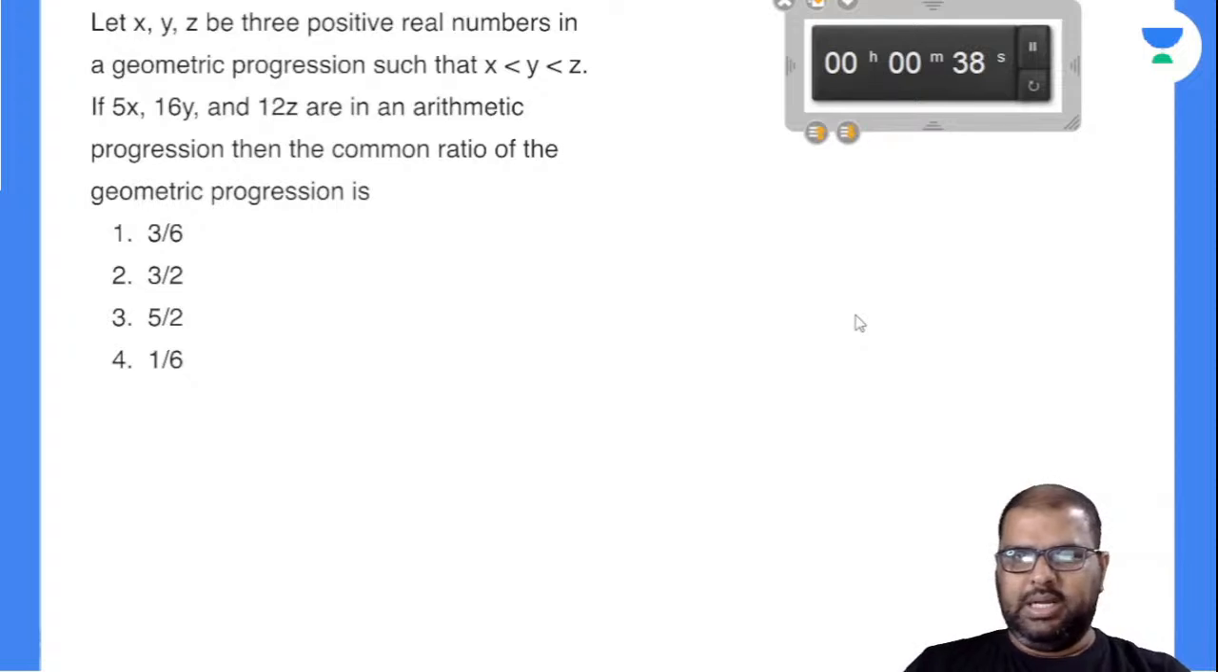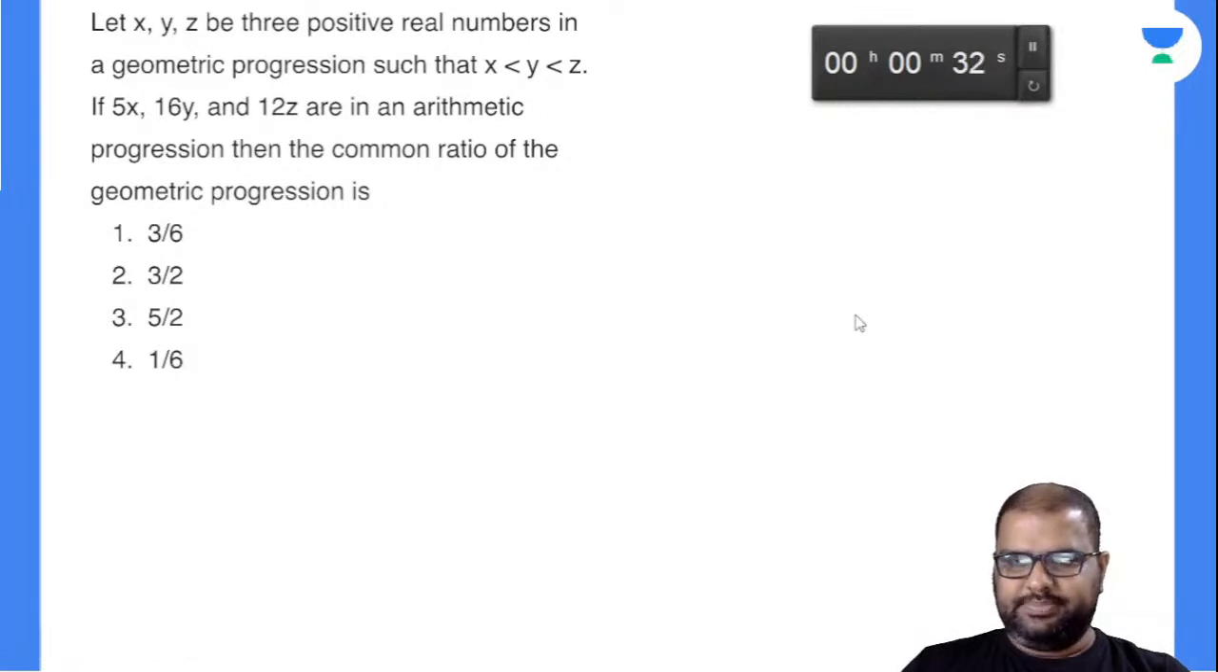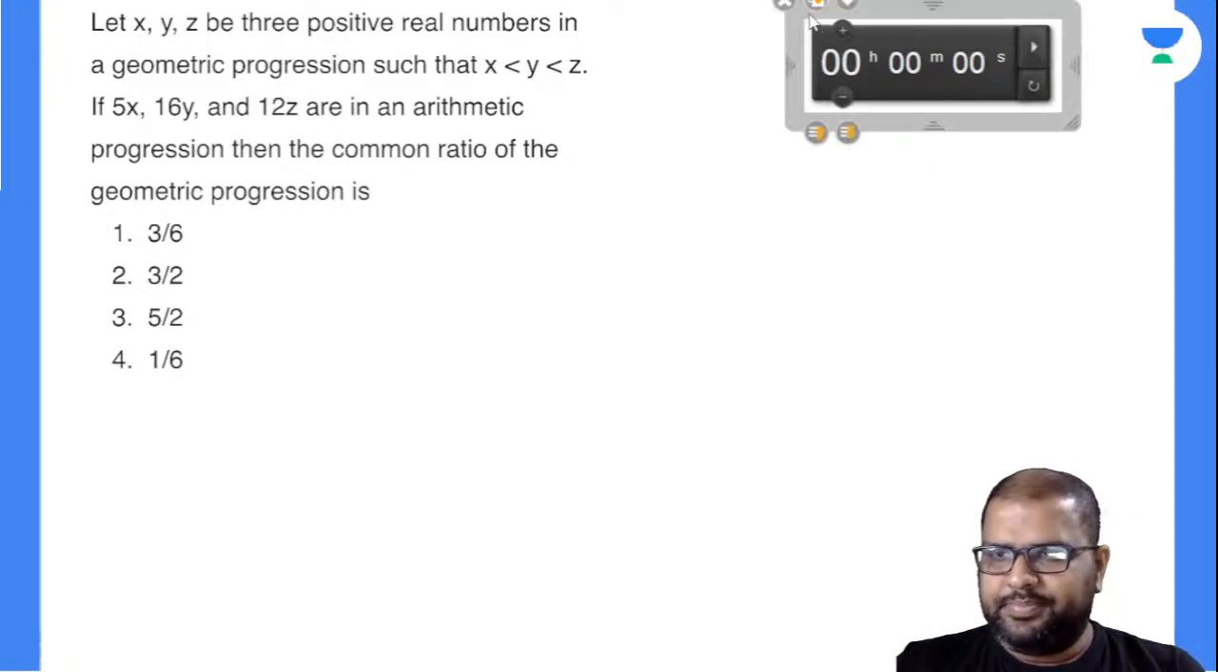Seconds more. Let x, y, z be three positive real numbers in a geometric series such that x is less than y is less than z. So it is an increasing geometric progression, that everybody can see because z is the highest number. Same pattern of question. Did you observe the previous question and the present question? The previous one was a combo of arithmetic and geometric, and this is also the same. If 5x, 16y and 12z are in an arithmetic series, then the common ratio of the geometric progression is the question asked. So let's see.